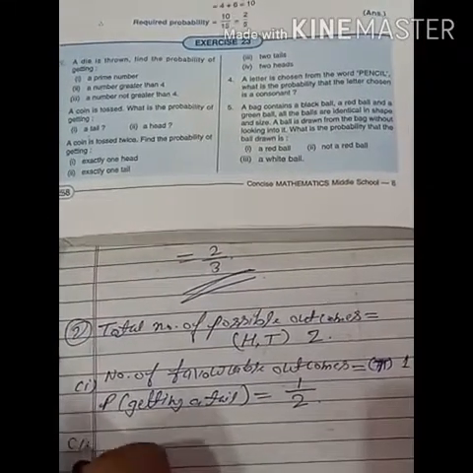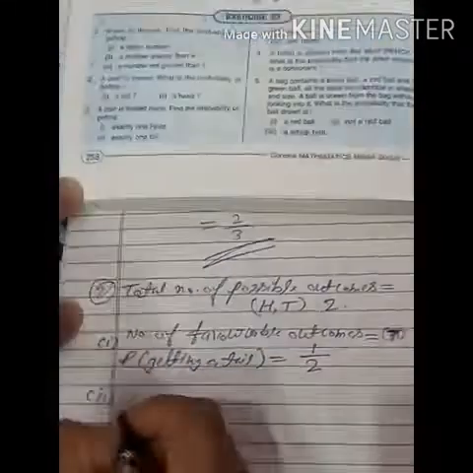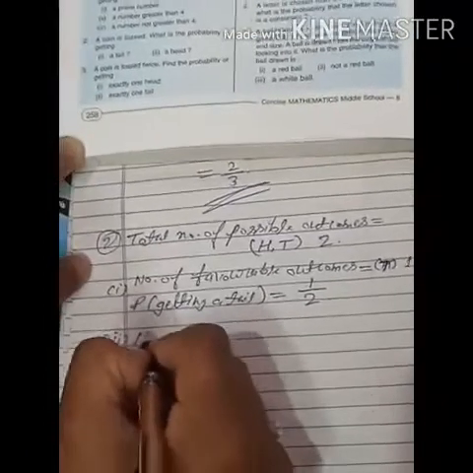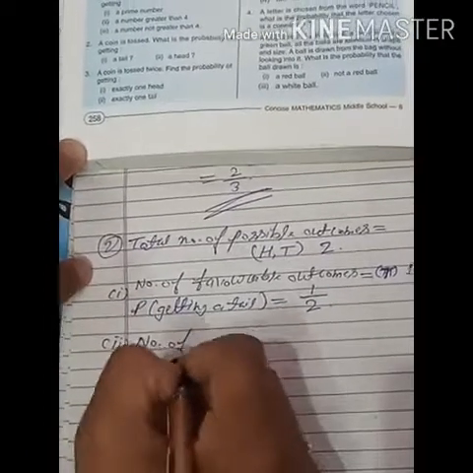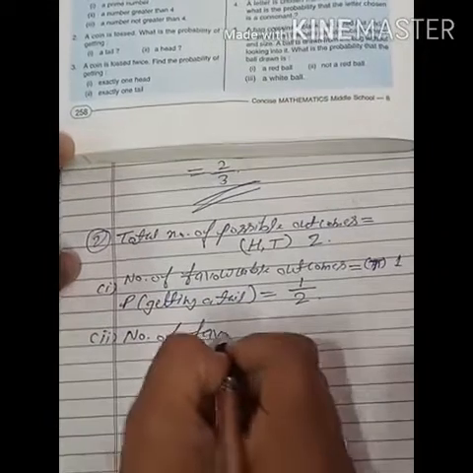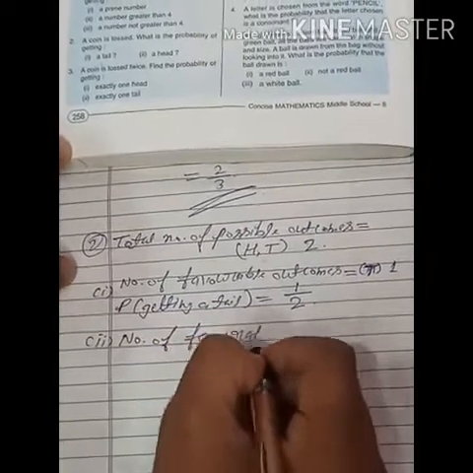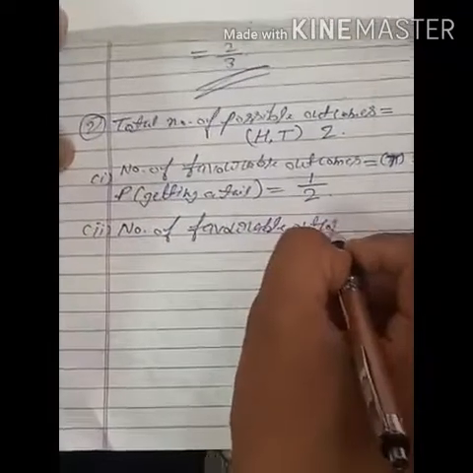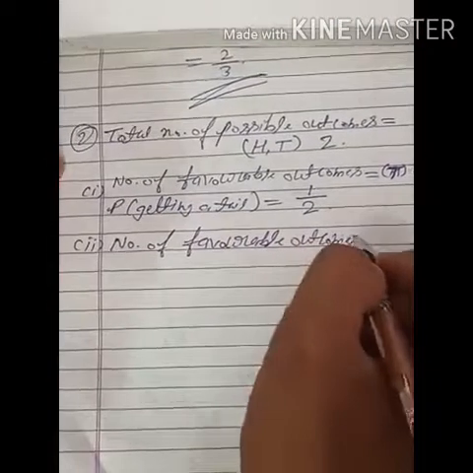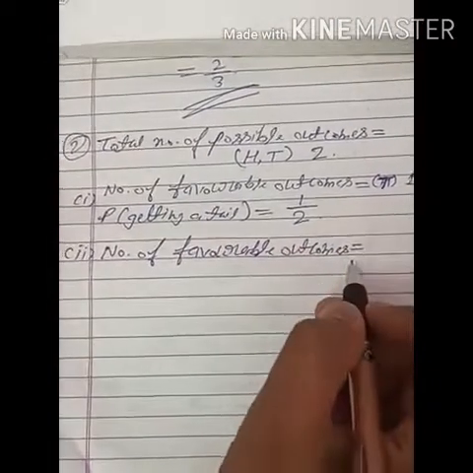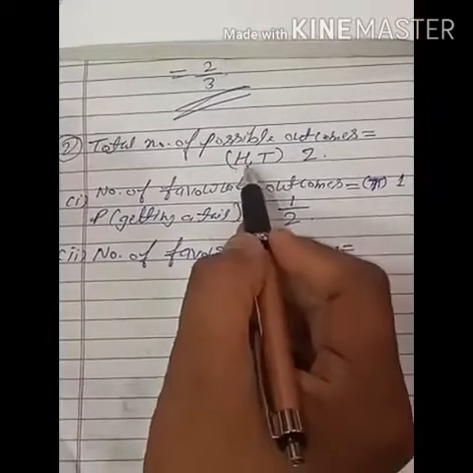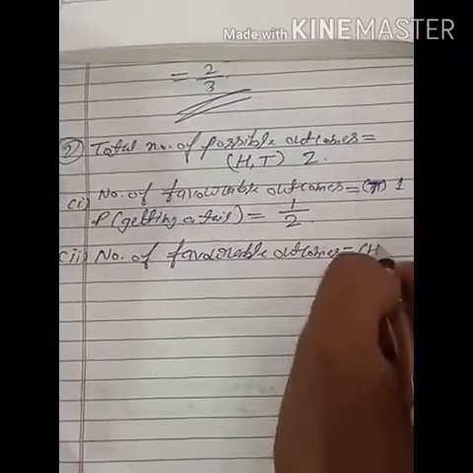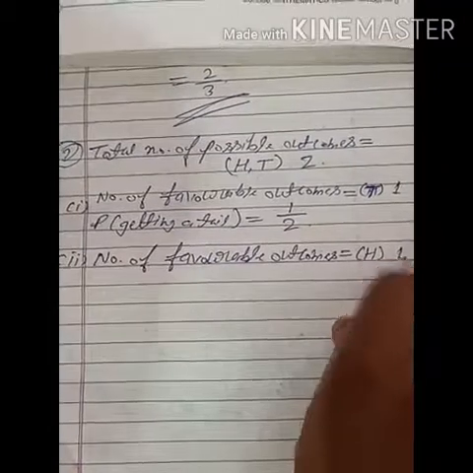Second part, a head. In the same way, we will find the number of favorable outcomes. Getting a head, how many heads are there? Only one. So we will write head. How many? 1.